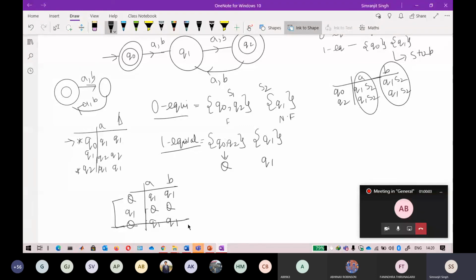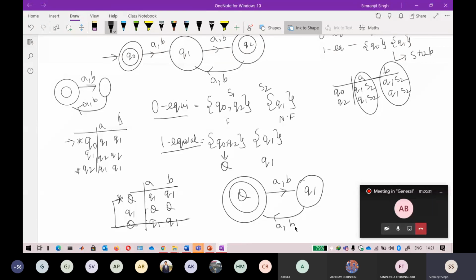Okay, so the final states were Q naught and Q2, so wherever there is Q naught or Q2, you can denote it as final. So this Q becomes your final state. On getting an input of A and B, it goes towards Q1, and from Q1 it goes back towards Q on getting an input of A and B. So this is the minimized automata that you have seen.